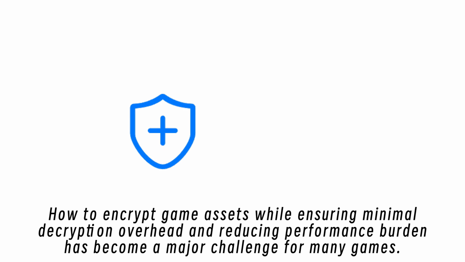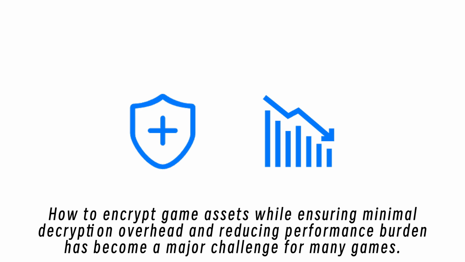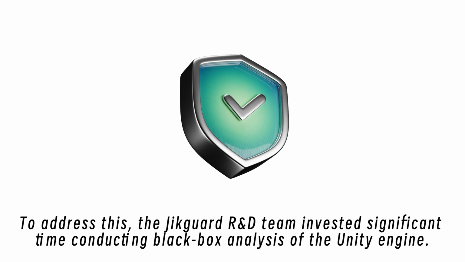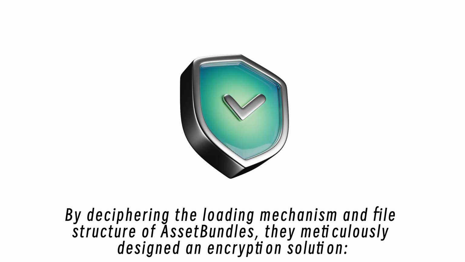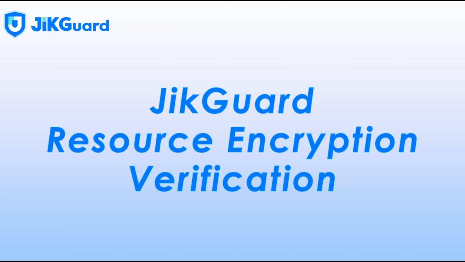How to encrypt game assets while ensuring minimal decryption overhead and reducing performance burden has become a major challenge for many games. To address this, the JikGuard R&D team invested significant time conducting black box analysis of the Unity engine. By deciphering the loading mechanism and file structure of AssetBundles, they meticulously designed an encryption solution.